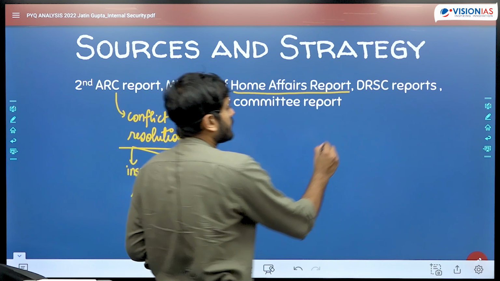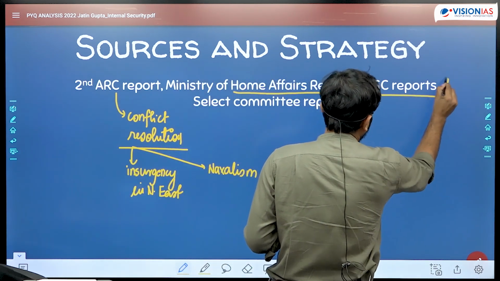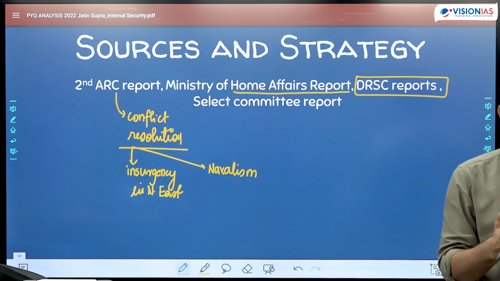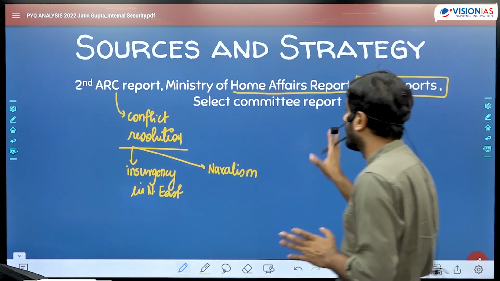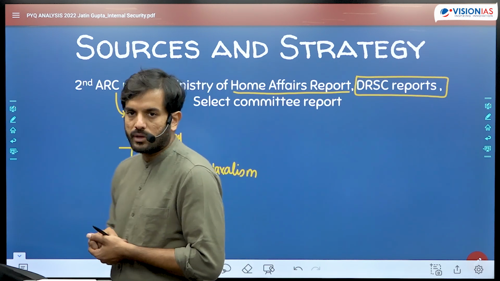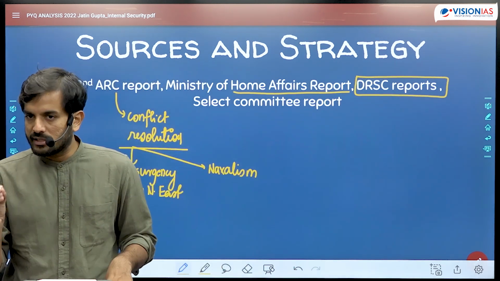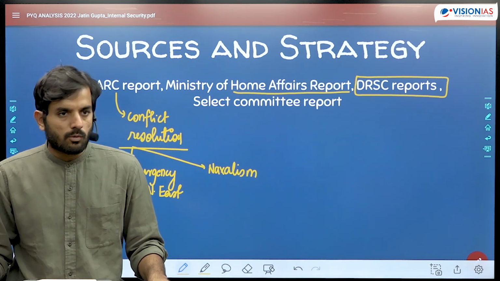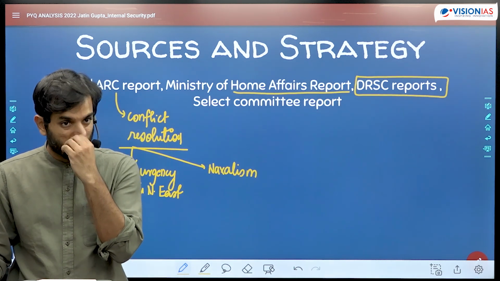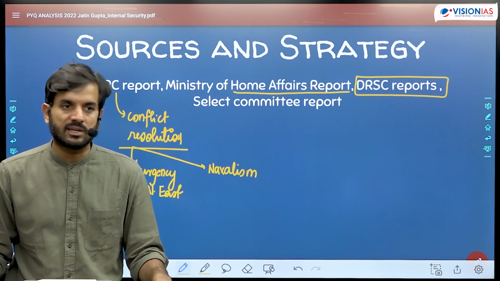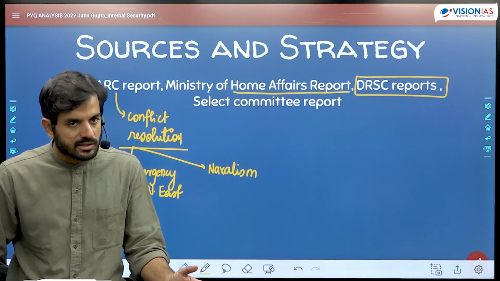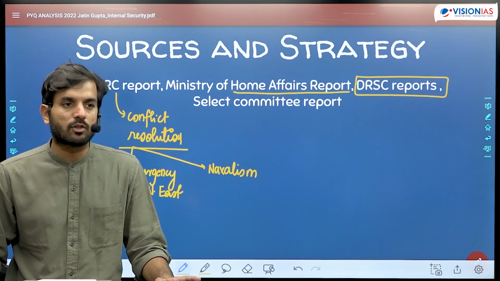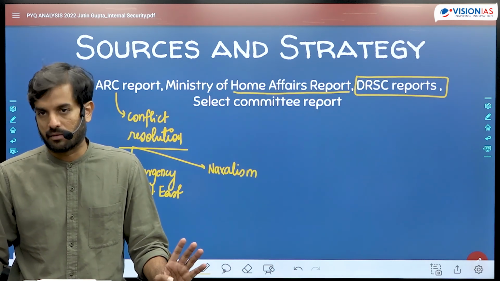Apart from that, there are some reports of the department related standing committees. If you search on the internet, you will find one, a Department Related Standing Committee report that talks about the security situation in the Northeast. It discusses in great detail what the problems are with respect to internal security issues in the Northeast, insurgency, various organizations, what their demands are, and what the reasons are because of which insurgency is prevalent in Northeast India. So you can refer to that report.